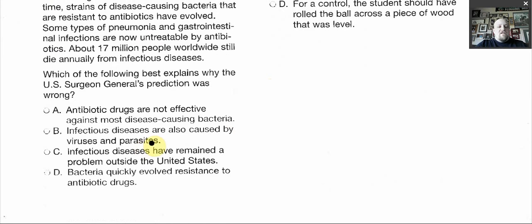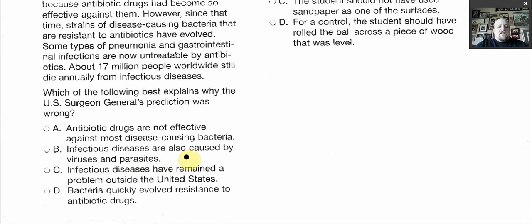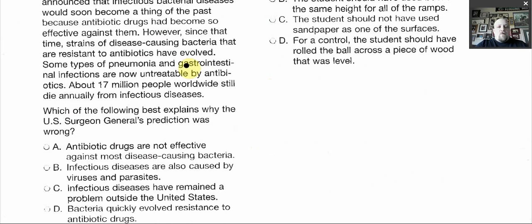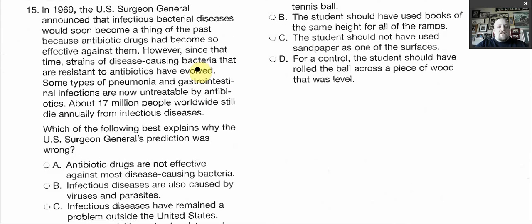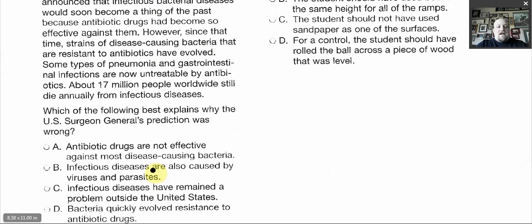Infectious diseases are also caused by viruses and parasites. That doesn't have anything to do with what we're asking here. This is infectious bacterial diseases. It's not actually talking about that, so they're trying to confuse you a little bit.